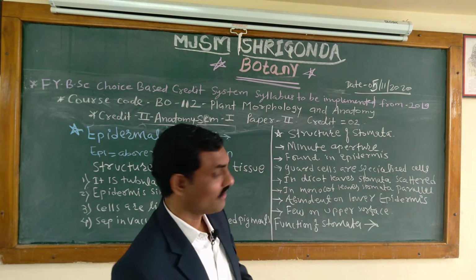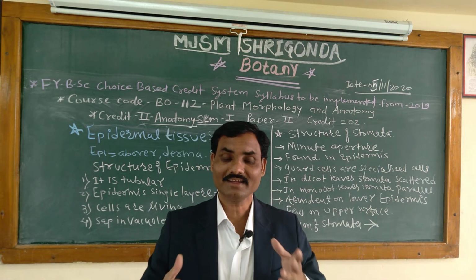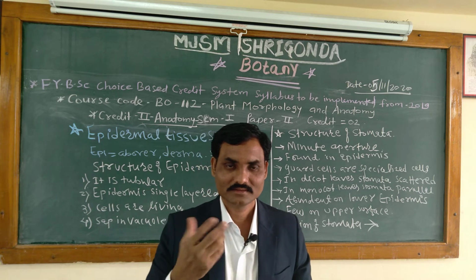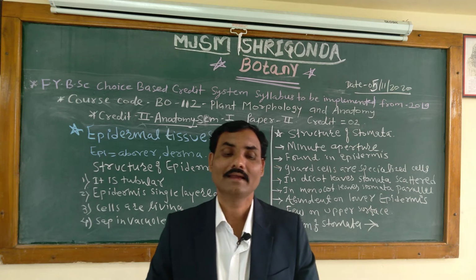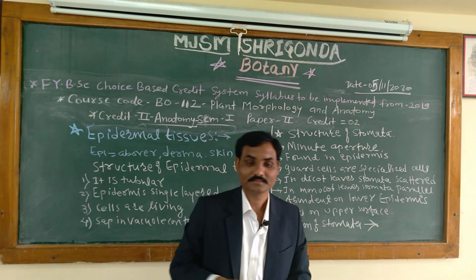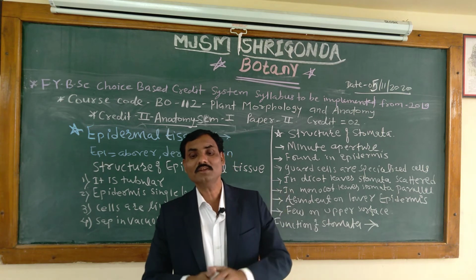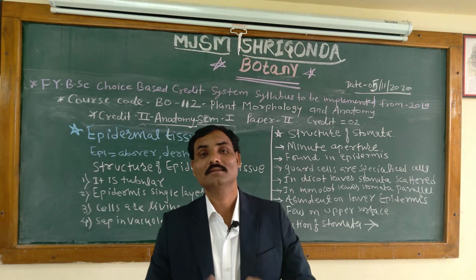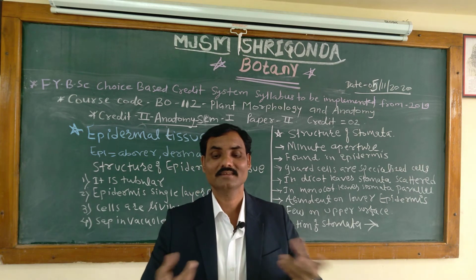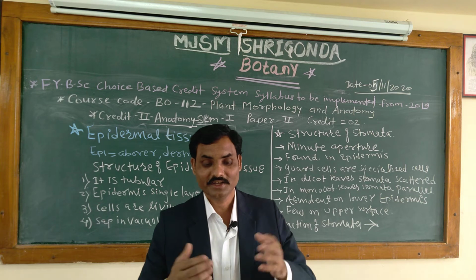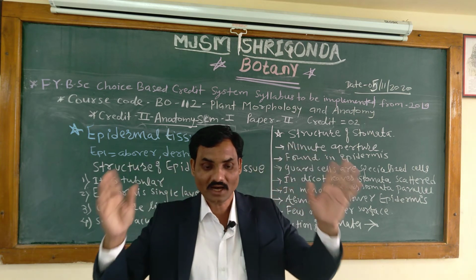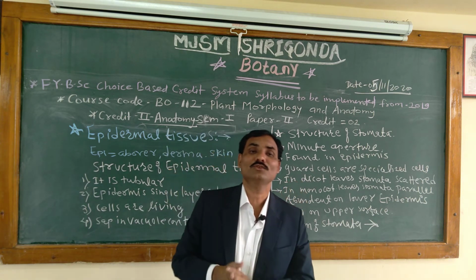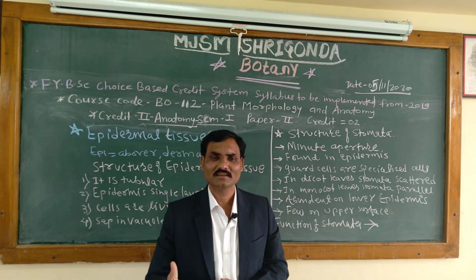Another type is glandular hairs, known as colleters. There are some plants which have glandular hairs, and the glandular trichomes have a multicellular stalk and a head, made up of many cells, and the head is composed of glandular or secretory cells. There is also sticky exudation.